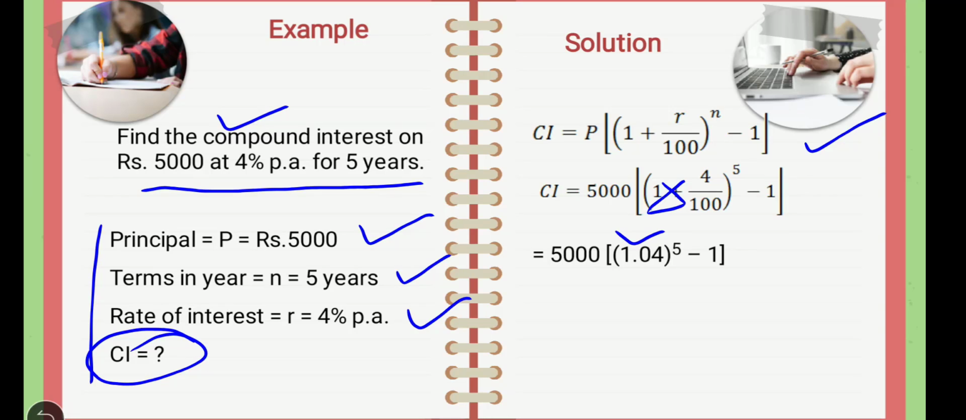By using the scientific calculator, you can directly calculate it. 1.04 bracket raised to, it means you have to press the sign x raised to y in your calculator, or simply in some scientific calculators there is a sign like this. So you can use this sign to calculate the raise to.